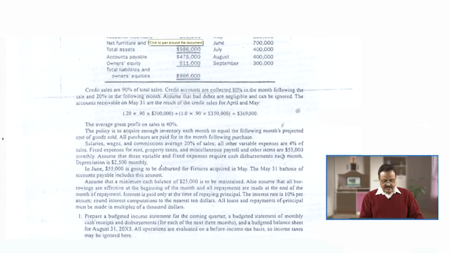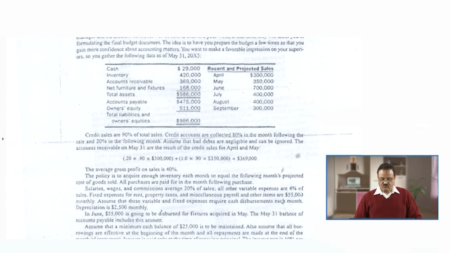Now, what is the condition? How much purchases we are going to do? Means what is written here in the case? It is written in the case that the policy is to acquire enough inventory each month to equal the following month's projected cost of goods sold. The following month's projected cost of goods sold. So, it means what is the following month's projected goods sold? How much we are going to sell in the month of June? You are given clearly the projected sales information here, that is $700,000. Our sales amount is going to be $7 lakh in the month of June.